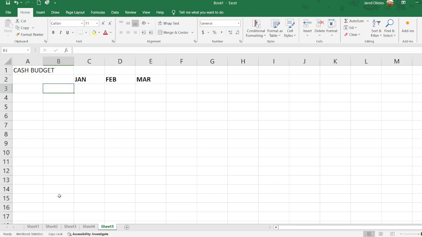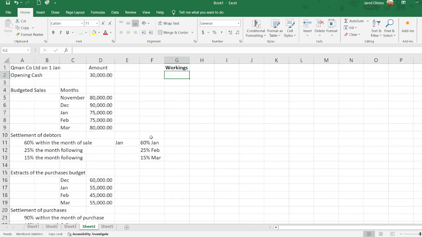That's why we can get now back to our workings and try see. First for the month of January. January is affected by 3 issues.